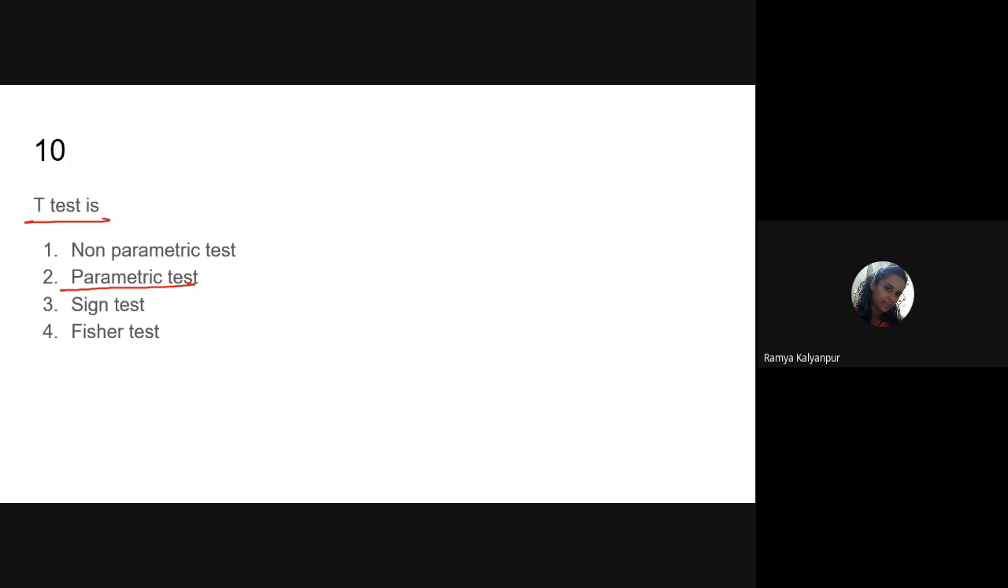So the t-test is a parametric test, whereas the other options are non-parametric tests. Non-parametric tests are the tests where the data doesn't follow normal distribution. Now you see this curve. It is not looking exactly like a bell shape. Somewhere it is skewed, somewhere it is falling on the right side, so it is a skewed distribution. But an ideal bell shape looks like this, bilaterally symmetrical. So this is the normal curve.